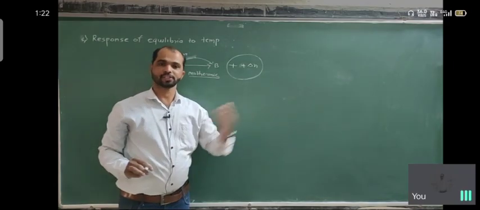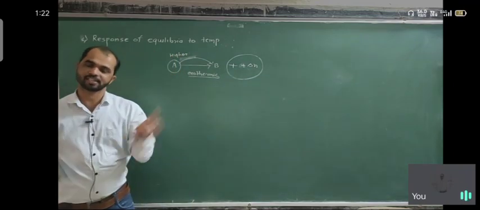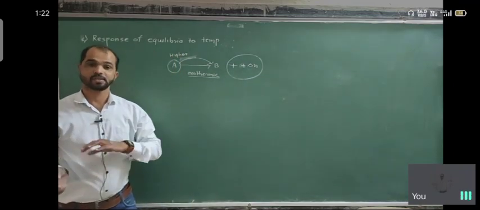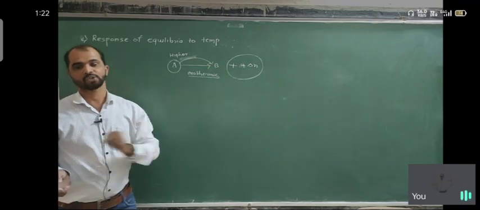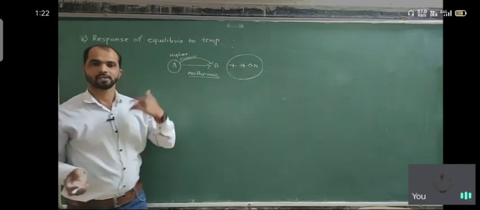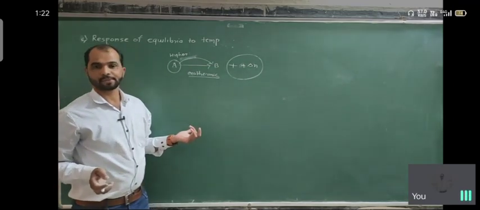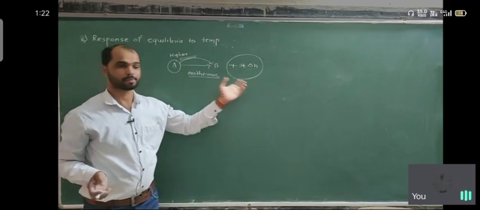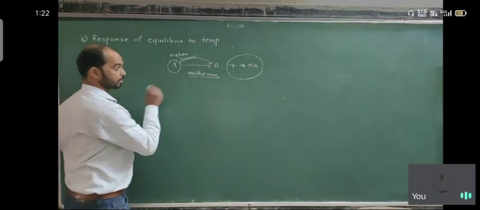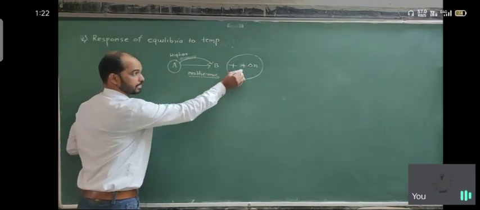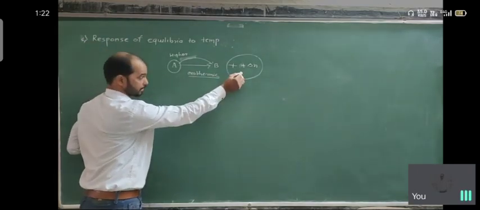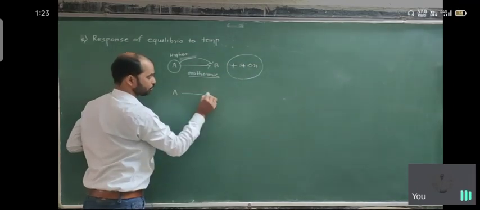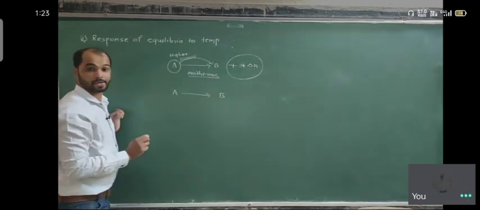At higher temperature K increases, if temperature decreases, K again increases. That means in exothermic reaction and endothermic reaction, whenever we change the temperature, the product is always formed as a higher yield. And for endothermic reaction, delta H is negative. Delta H is negative, meaning suppose A to B is there.